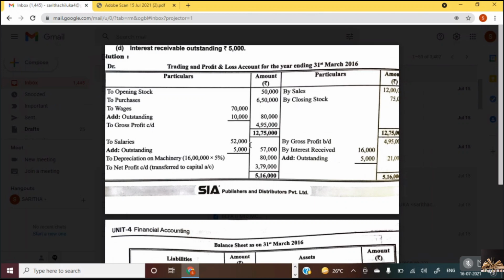The total of debit should be deducted from the total of credit. So the total of debit is 7 lakh 80. Deduct 12 lakh 75 minus 7 lakh 80. How much did you get? 4,95,000. Yes, so gross profit carried down 4 lakhs 95,000.